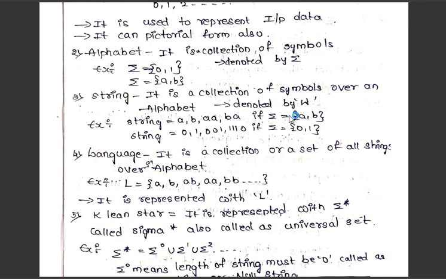It is denoted by W. The string is denoted by W. Don't get any confusion between the alphabet and the string. Alphabet is nothing but a set of symbols. And string is nothing but a sequence of symbols. Okay, we will be writing some sequence of the symbols.